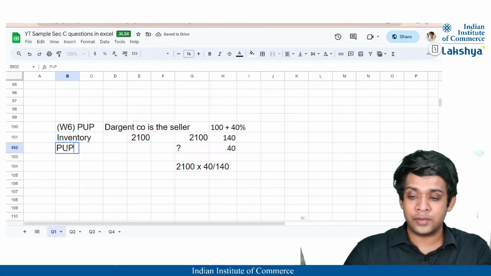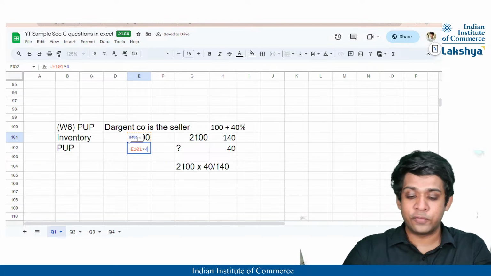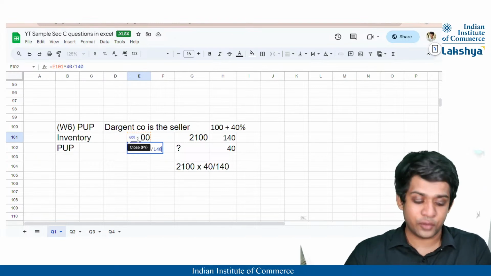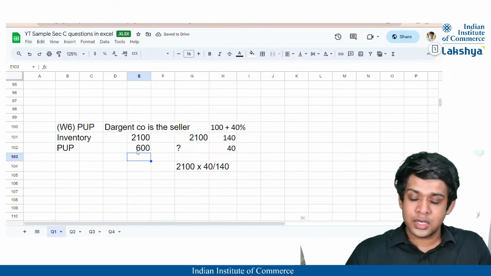So our PURP here will be nothing but 2100 into 40 divided by 140, right? That is going to give us 600, right?